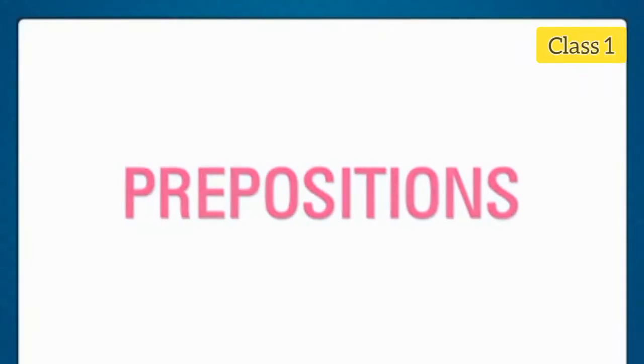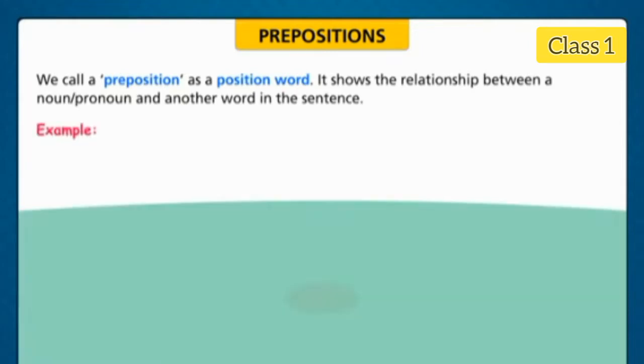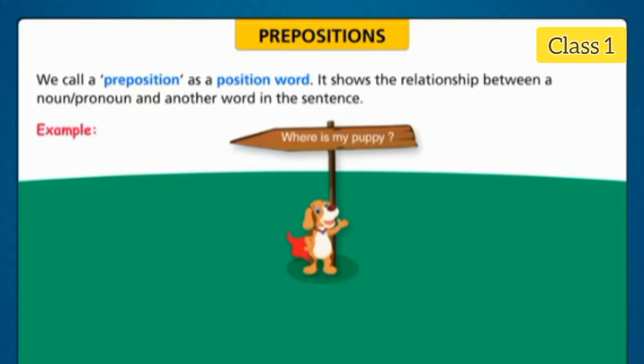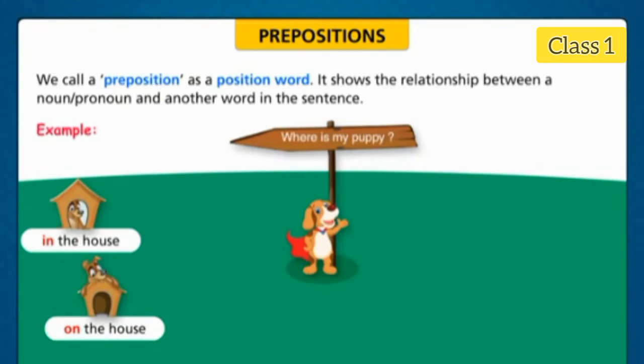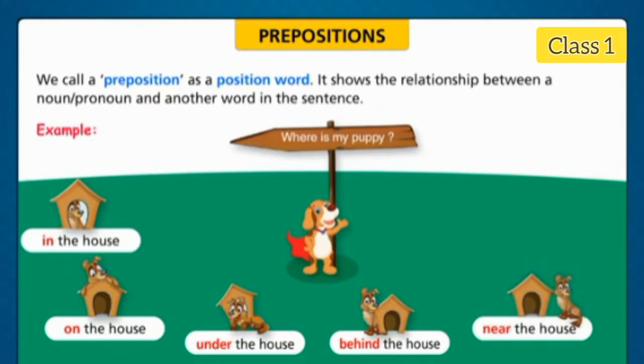Prepositions. We call a preposition a possession word. It shows the relationship between a noun, pronoun, and another word in the sentence. Let us look at some examples. Where is my puppy? In the house, on the house, under the house, behind the house, near the house, away from the house.